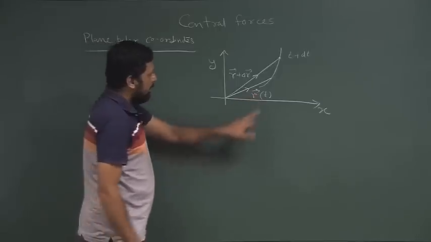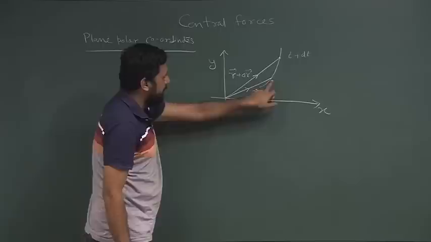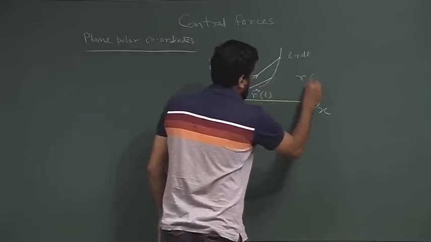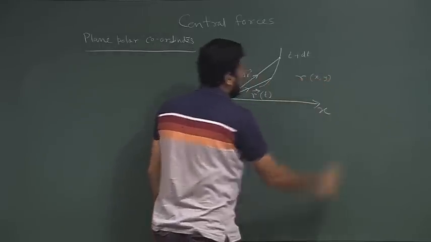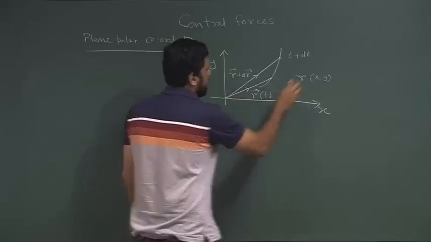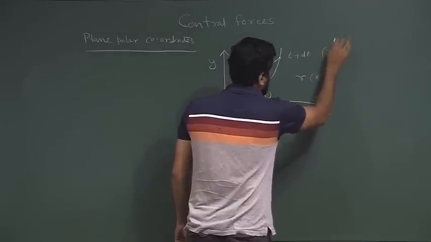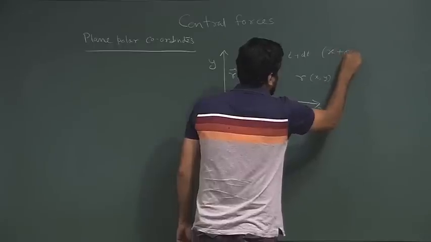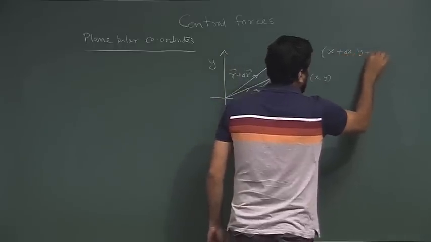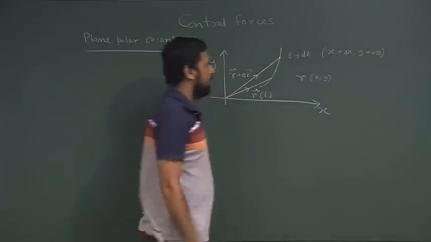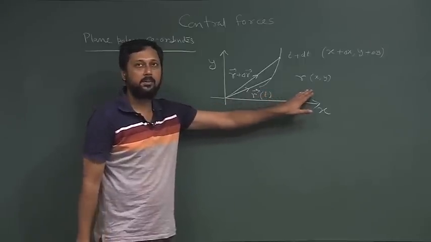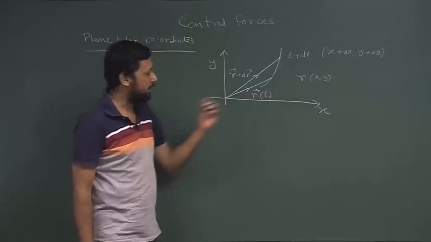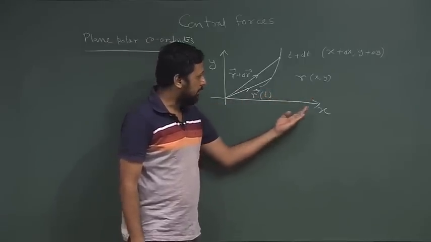We can always express this r as a coordinate point x, y, and express this one as a coordinate point x plus delta x and y plus delta y. This is how we represent the trajectory of a particle in the x y coordinate system.